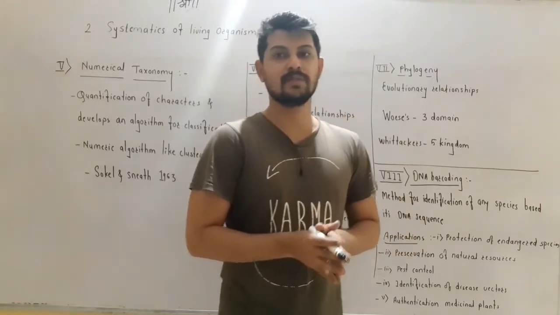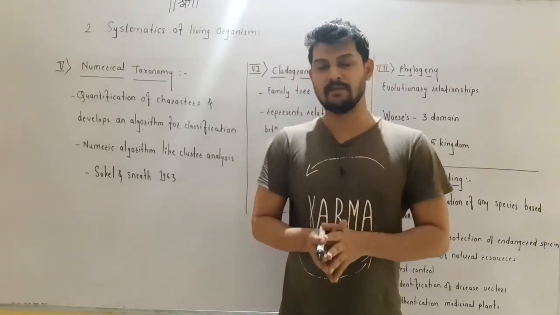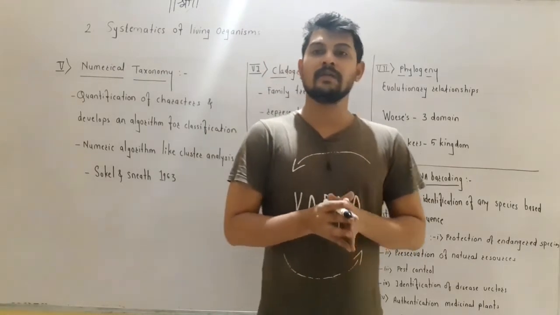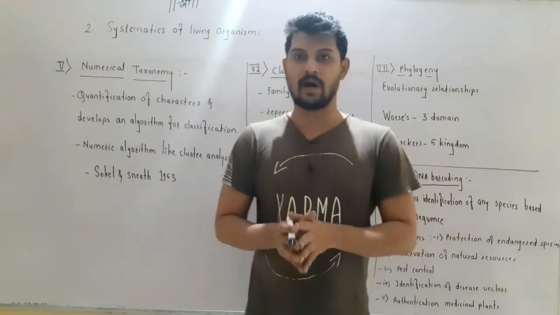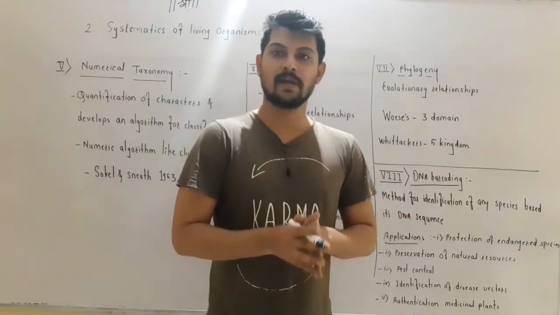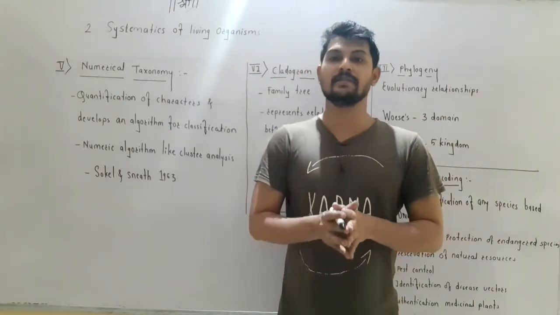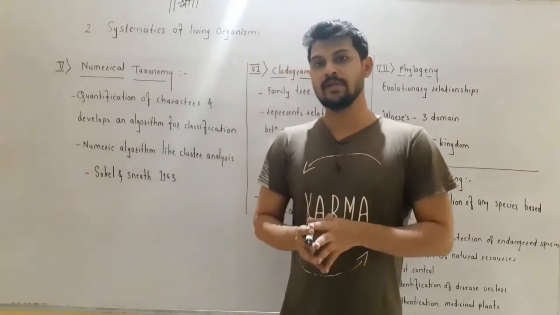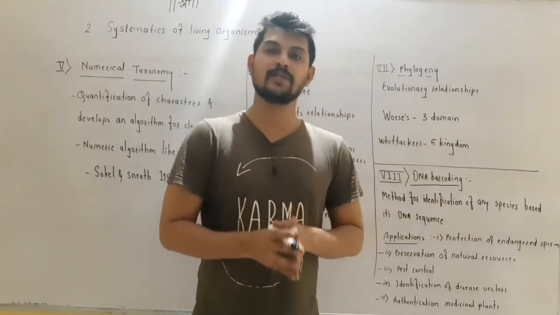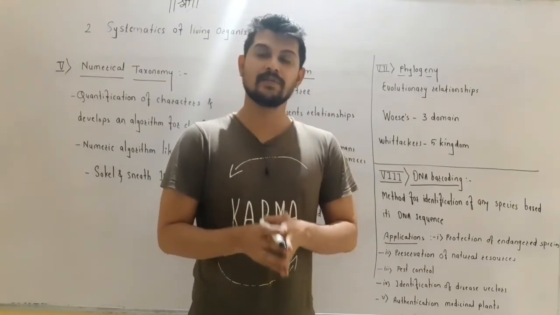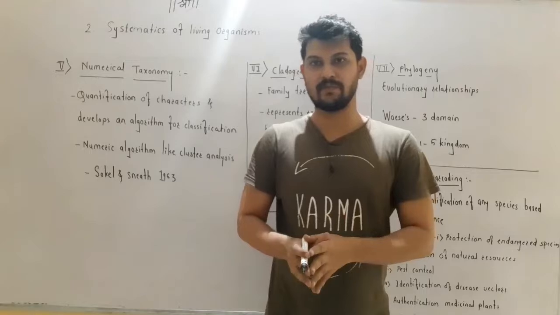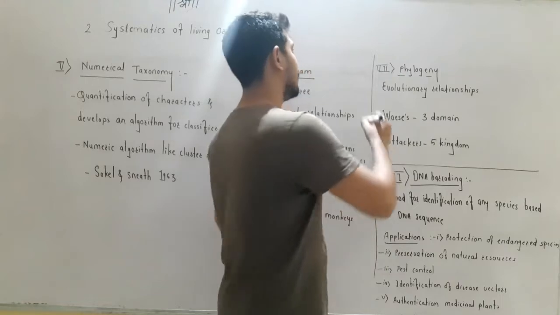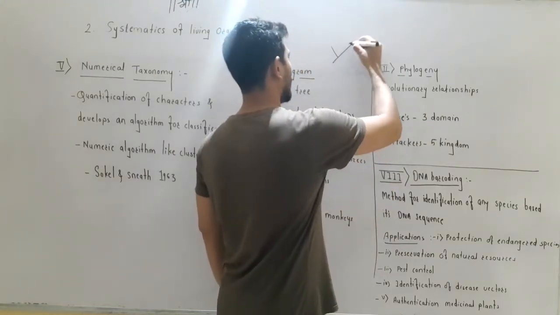So Carl Woese used the rRNA sequencing method. In this method, the rRNA from different organisms was collected, sequenced, and compared to each other, and based on this the classification was done. When classification is done based on rRNA sequencing, this can be considered the phylogenetic system of classification.